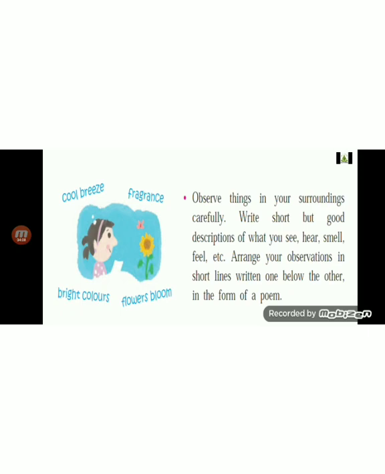After writing it down, you need to arrange all those points in short lines written one below the other in the form of a poem. Here, cool breeze is what you observe. Fragrance is a pleasant smell. And bright colors you observe, flowers blooming and birds chirping. There are many things which you get to observe. So start observing nature, children.